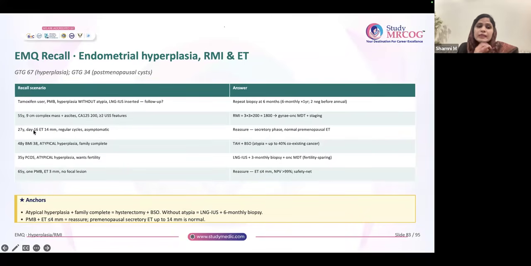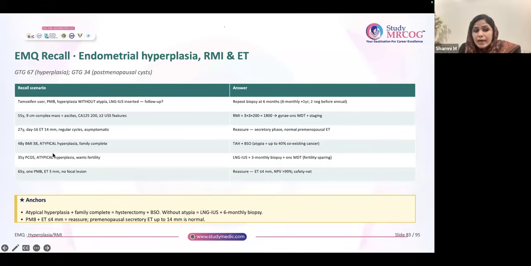27-year-old, day 16, ET 14 mm, regular cycles and asymptomatic. So here you can just reassure the patient. You can tell her that it is a normal premenopausal endometrium. 48-year-old with BMI 38. Atypical hyperplasia, family is complete. Offer her hysterectomy with or without BSO. Persuade her for BSO. She's 48. Persuade her for BSO because sometimes 4% ovarian cancer might also be there.